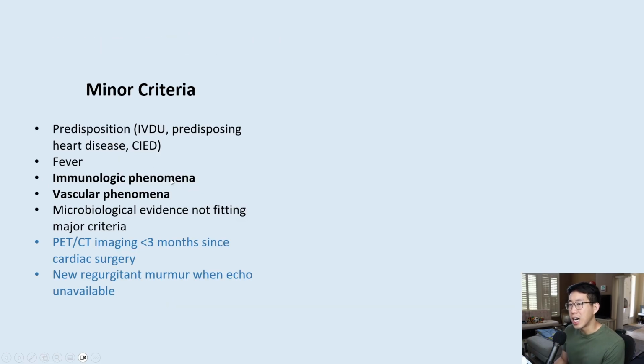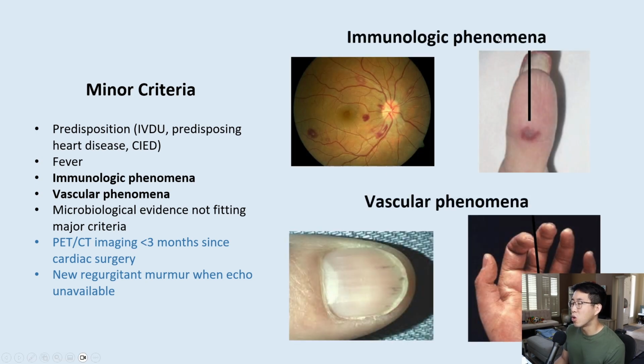I want to address the immunologic phenomena and the vascular phenomena. So what specifically are we talking about with these criteria? Immunologic phenomena include things like Roth spots, which you're going to see on an eye exam, or Osler's nodes. And the vascular phenomena are going to be more of the splinter hemorrhages and the Janeway lesions.